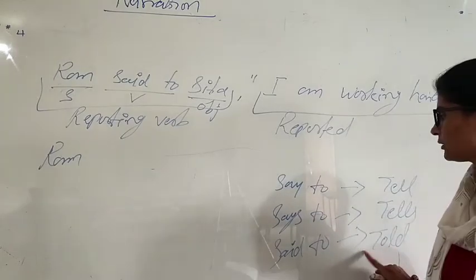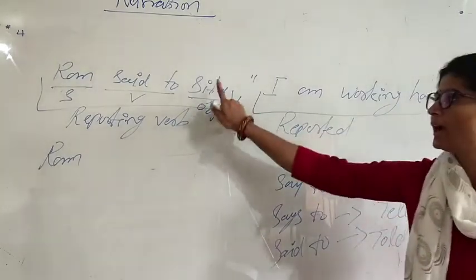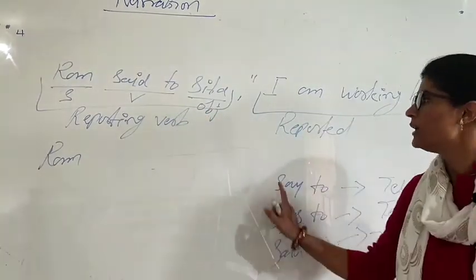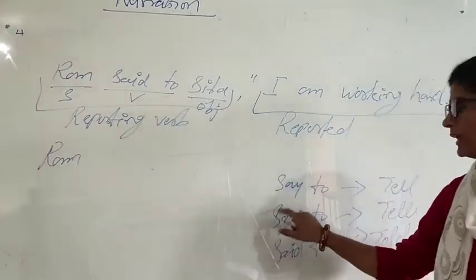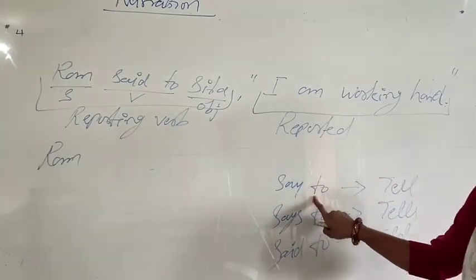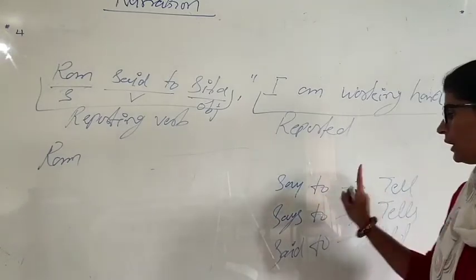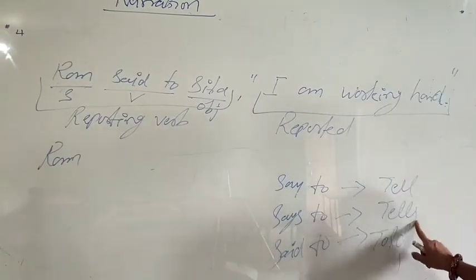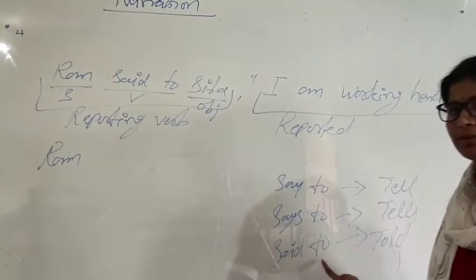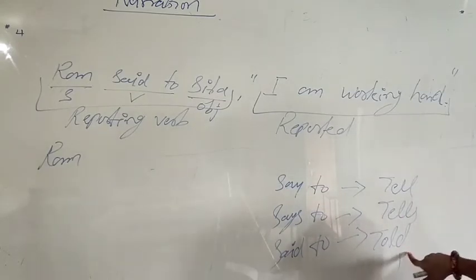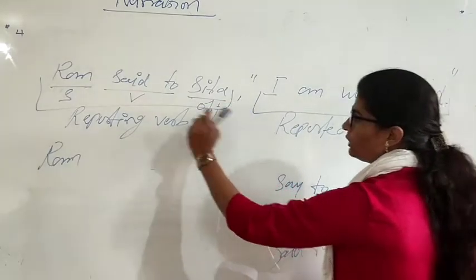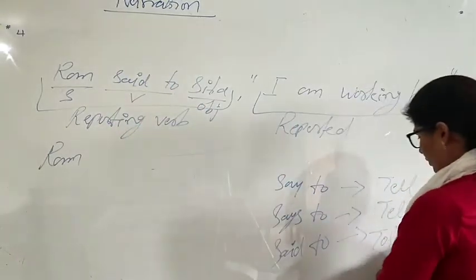This is the rule we saw in the last video, that if we have an object in the reporting clause, the verb of the reporting clause gets changed. If we have say to, it changes to tell. If we have says to, it changes to tells, and if we have said to, it changes to told. Since we have an object over here, said to changes to told.